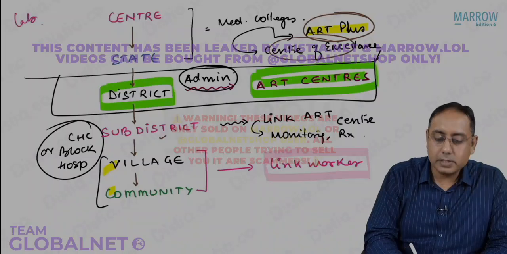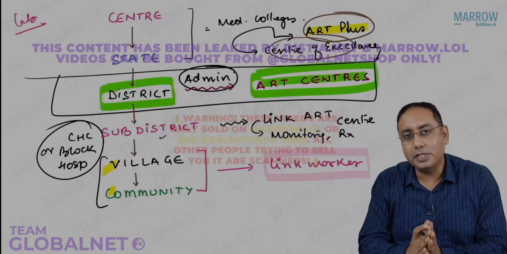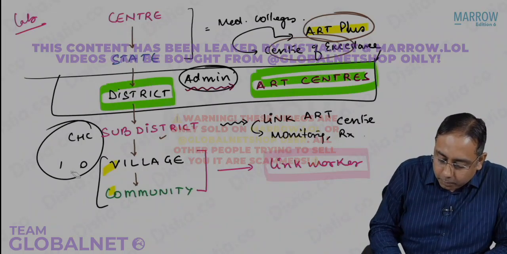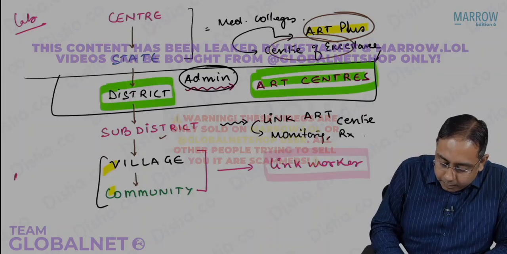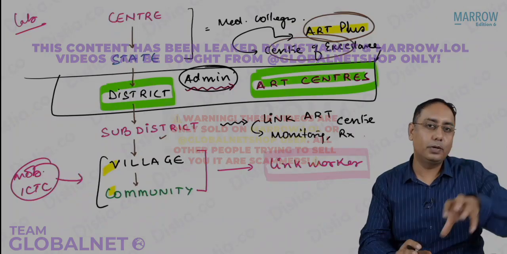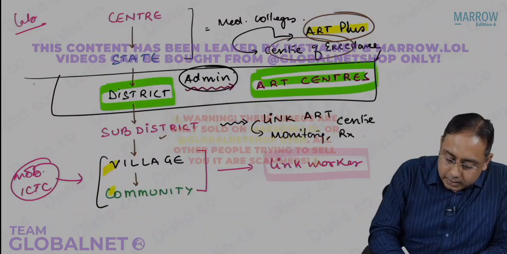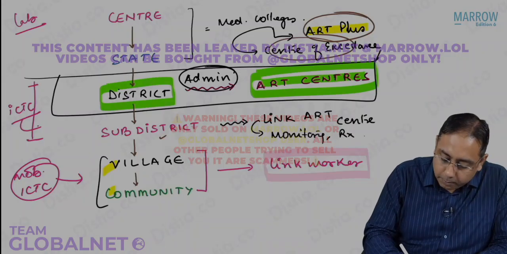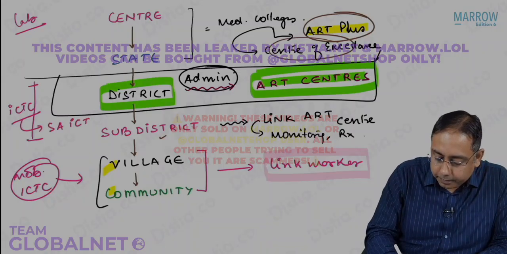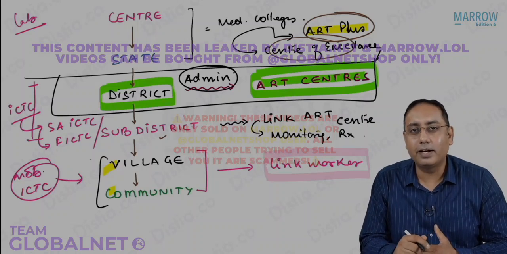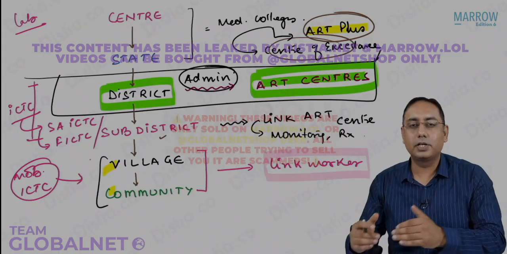If we talk about the laboratory system, you already know that there are the mobile ICTC centers and the fixed ICTC centers. The mobile ICTC centers are available where? Mobile ICTC centers will be available at the village level, at the community level. They will be going to different villages. At the district and the sub-district level, we have the ICTC centers. These could be both the standalone ICTC centers, or the fixed facility integrated ICTC centers, that could be available at the district or the sub-district level.